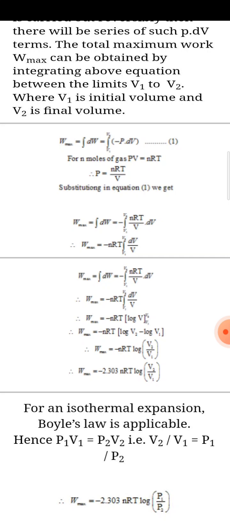That is, W maximum is equal to minus 2.303 nRT log V2 upon V1.